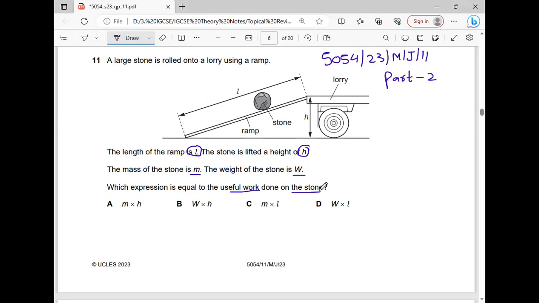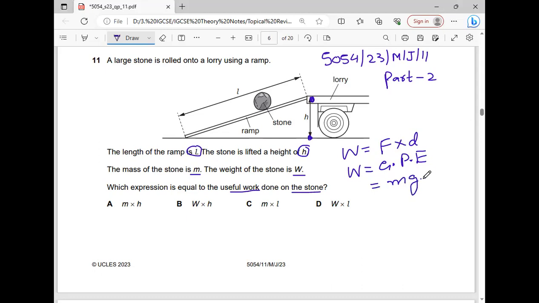We know that the formula of work done is W equals force into distance. Now since the load is lifted from this point to this point, work done is converted into gravitational potential energy. And what was the formula to calculate gravitational potential energy?